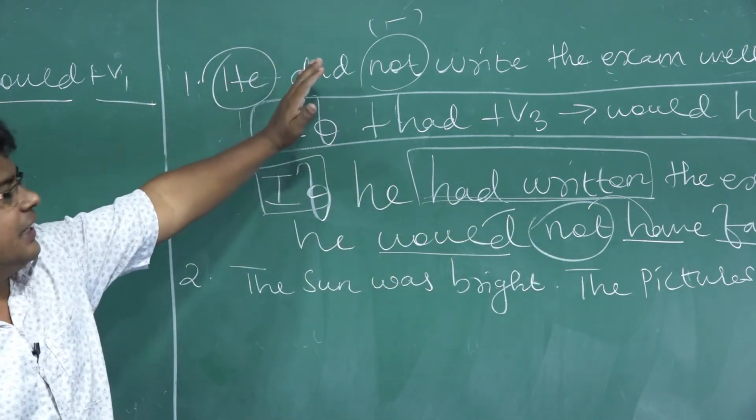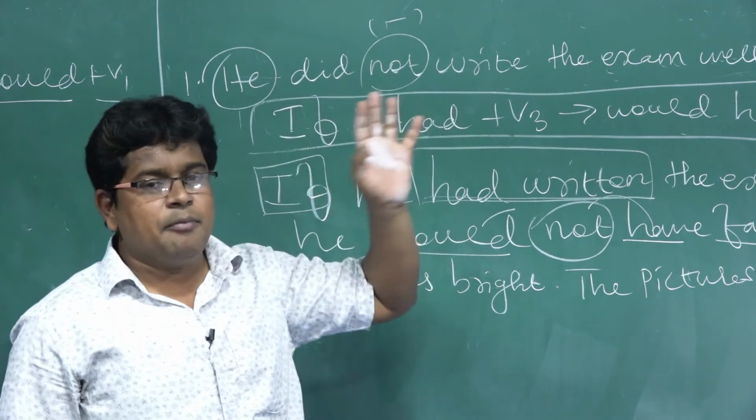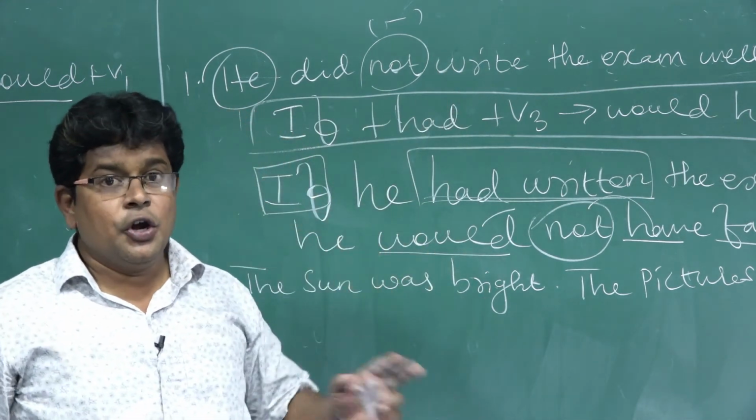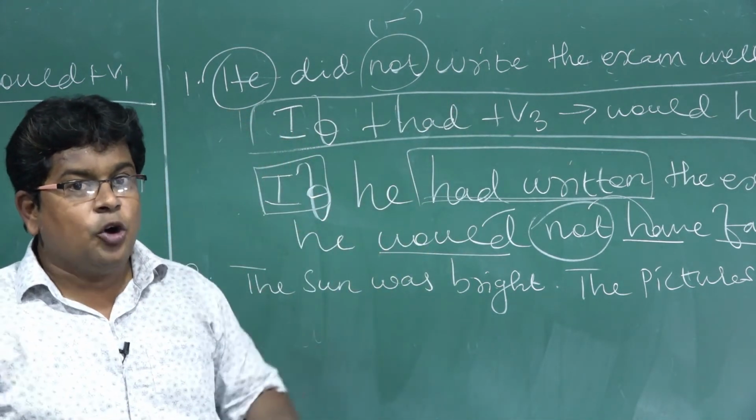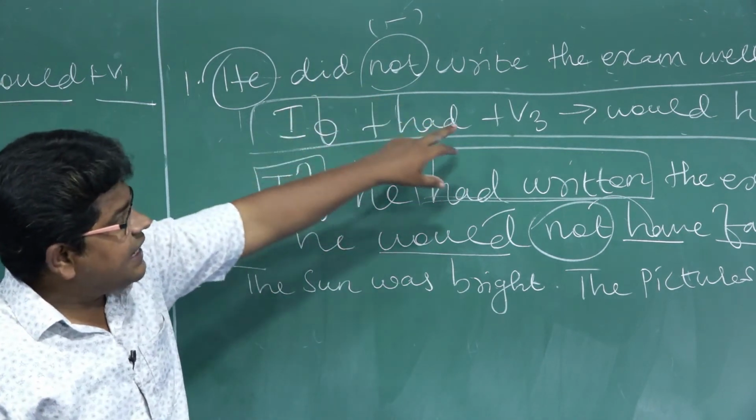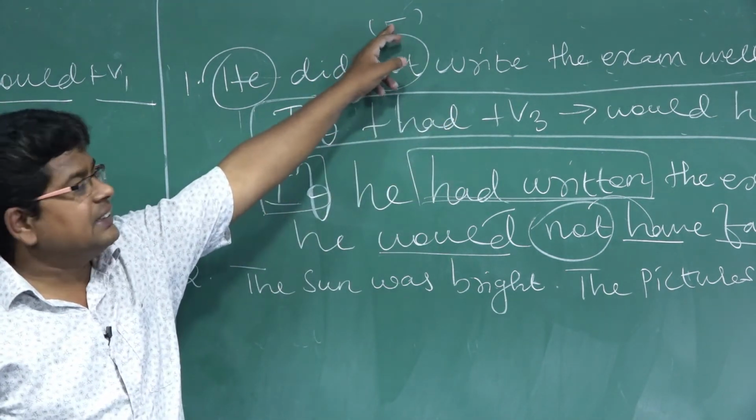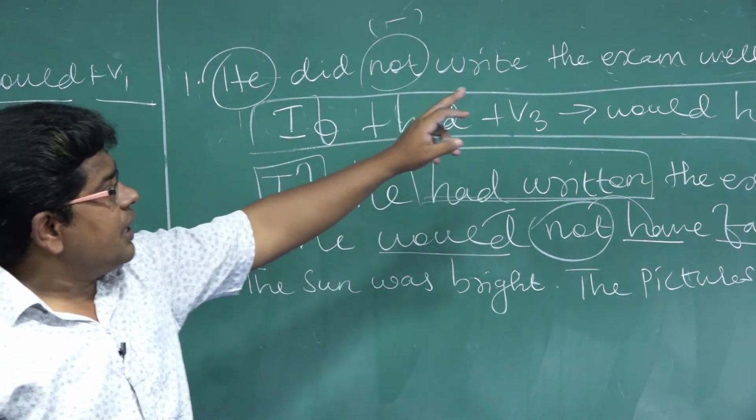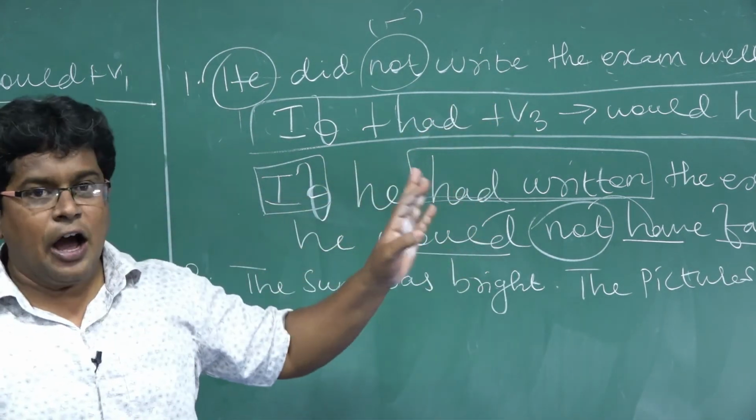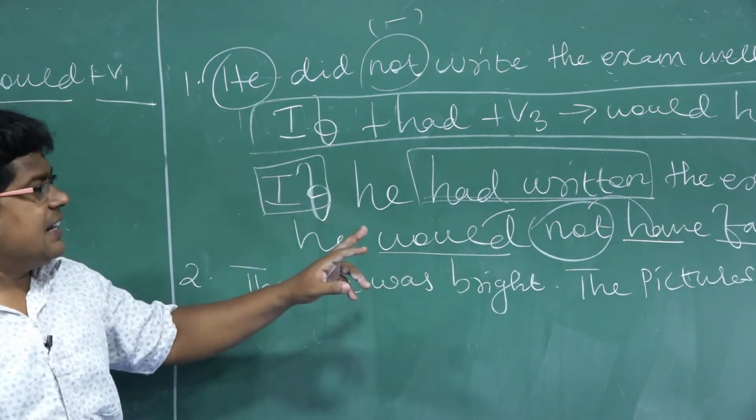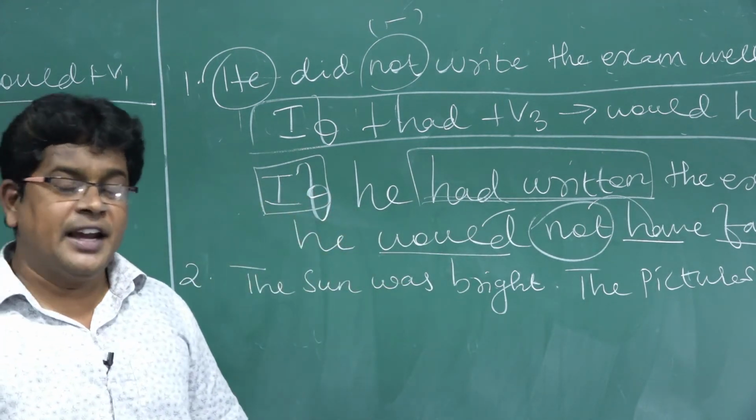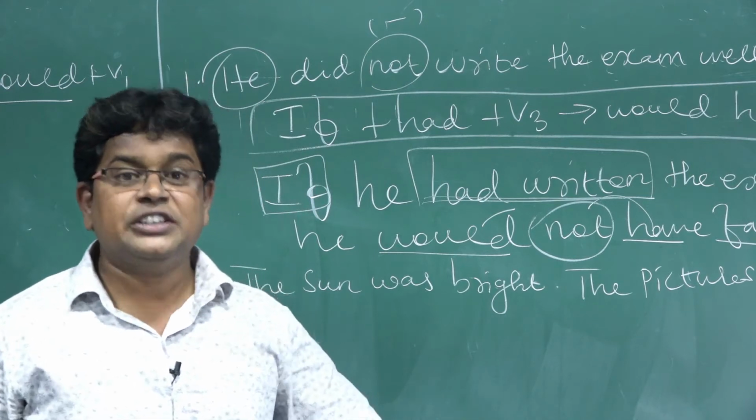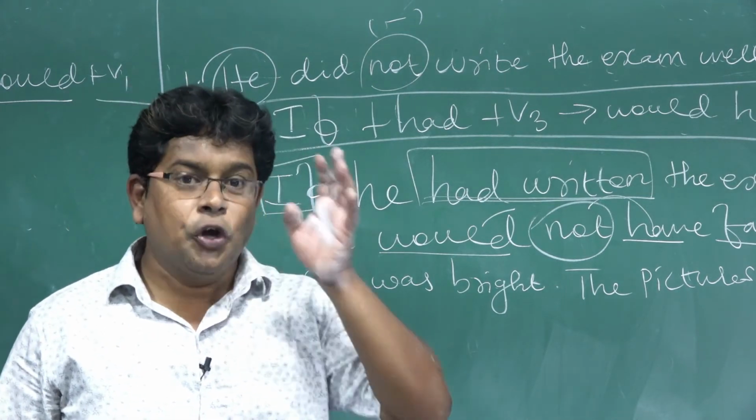Now see the question. He did not write the example. He failed. Two different sentences. I am going to change. If he had written the example, the negative sentence has been made positive. He failed means he would not have failed. So, if he had written the example, he would not have failed. You may ask, sir, why do we have to do this? That is the rule.